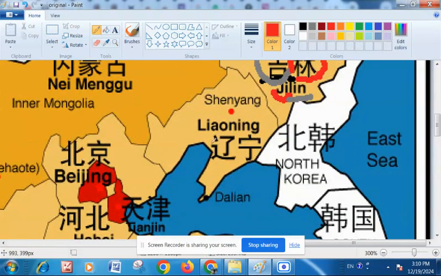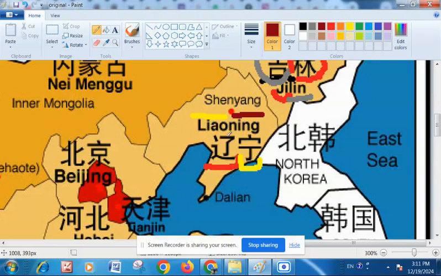Coming down to the third province below, again we see two characters, two syllables, two drawings, the first one and the second one. This is again a disyllabic word. The first part has L initial, IAO as the final, and the second part has N initial and ING as the final. So L initial, IAO final becomes Liao. N initial, ING final becomes Ning. Together this becomes Liaoning. This is the name of the province.